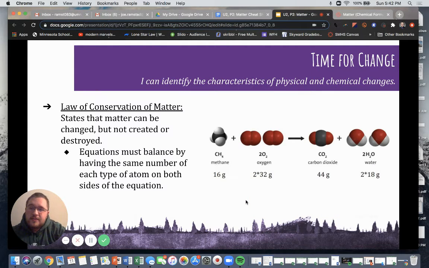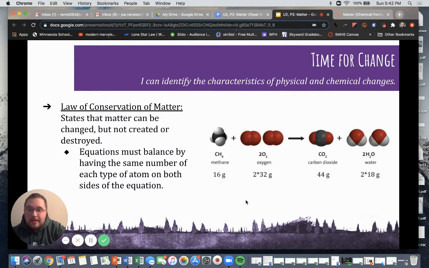We talked about this earlier as well, but the law of conservation of matter, or law of conservation of mass, states that matter can be changed but not created or destroyed in a chemical reaction. So our chemical formulas or equations must balance by having the same number of each type of atom on both sides of the equation. If we take a look at our equation over on the right-hand side, we see that we're adding methane and oxygen to yield carbon dioxide and water.